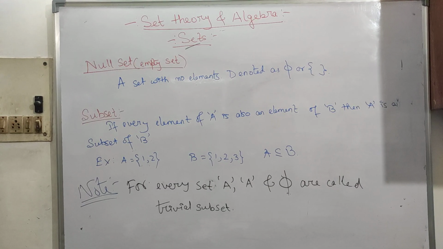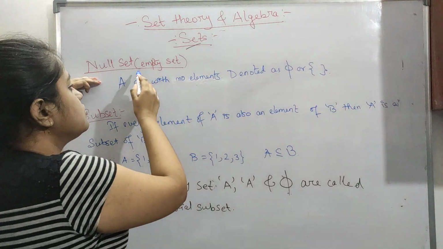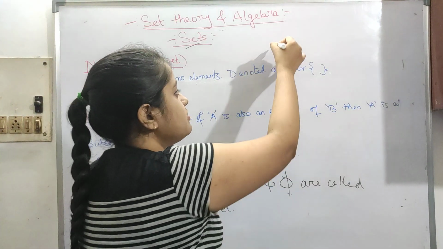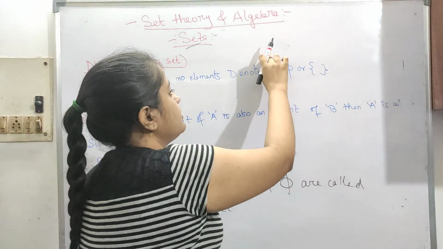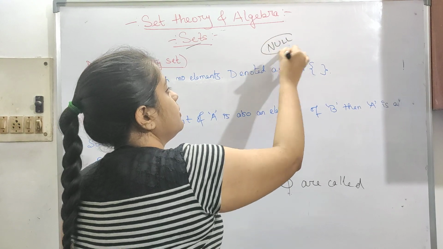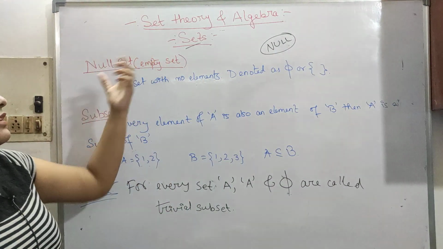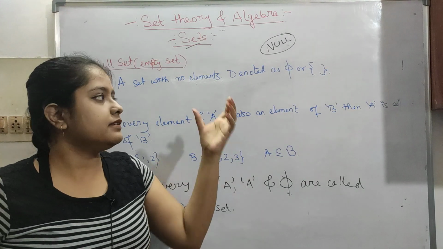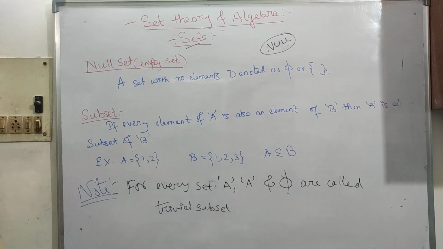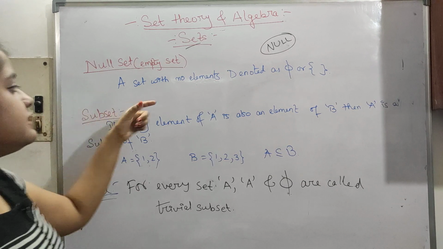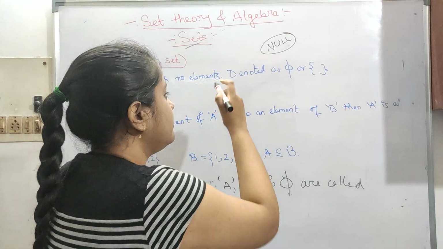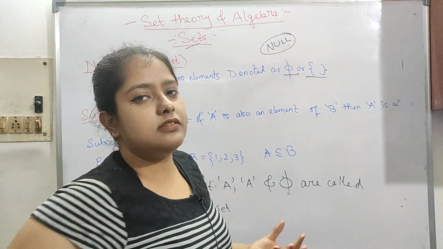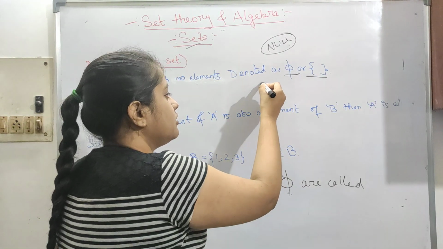Now let's see the null set. We have seen a null value earlier when we were doing C and DS. Null means nothing is present, so a null set is an empty set: a set with no elements. The important thing is that it is denoted by phi or just empty curly braces, but not both.